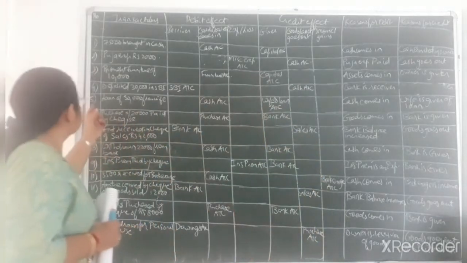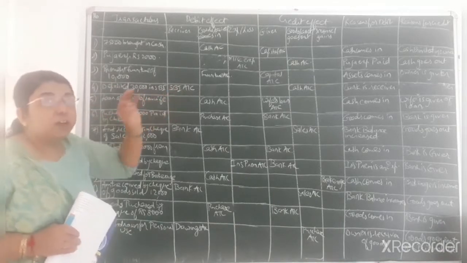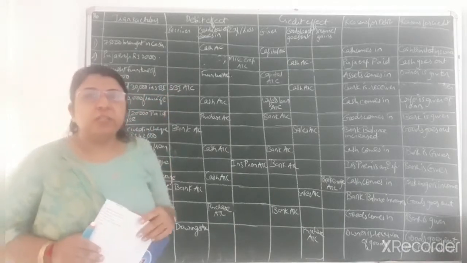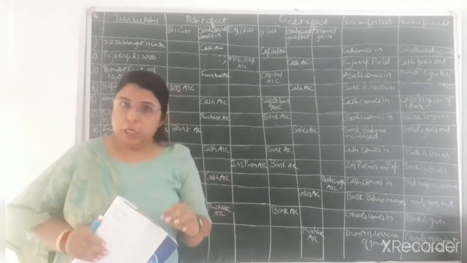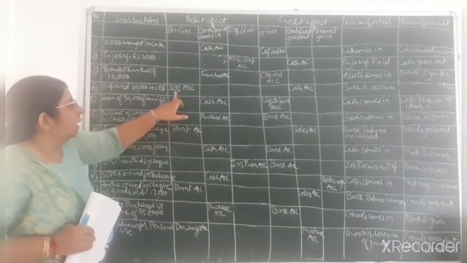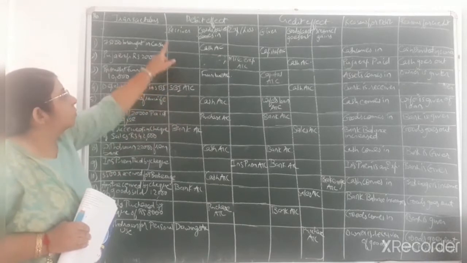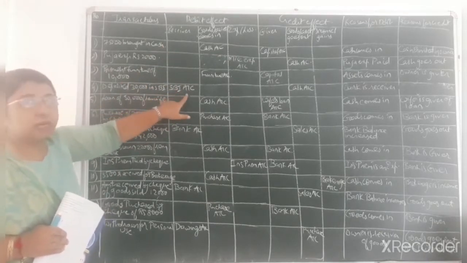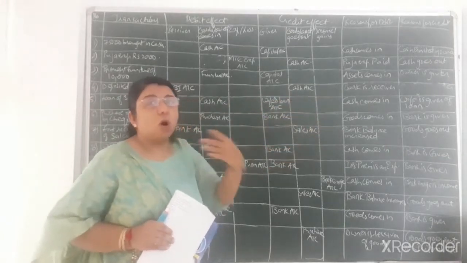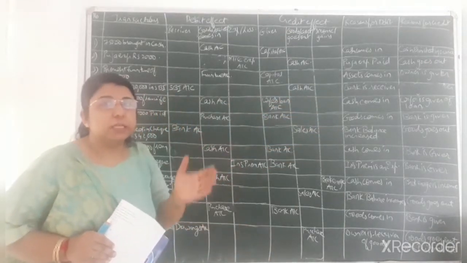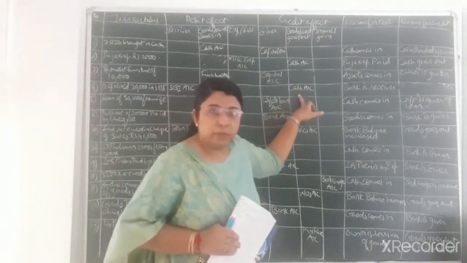Okay, so you can see in the fourth transaction, deposited 30,000 in SBI. So SBI is one kind of artificial person. Already we discussed that in personal account any kind of natural person or artificial person will be included. So over here SBI Bank is the receiver of that much amount of fund. That's why SBI account as per personal account will be written as SBI account debit, and cash account credit because that much amount of cash will go out from the business and we are depositing it in SBI Bank. Okay, so cash account will be credited as per real account.